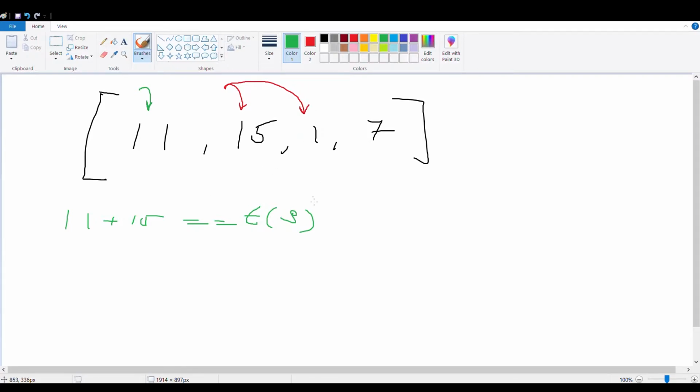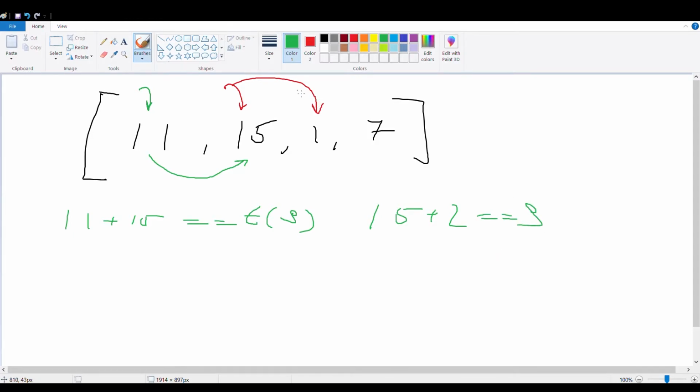11 plus 2 is equal to 13, so that's not going to be it. 11 plus 7 is going to be equal to 18, so that's not going to be it. Once I actually have everything figured out, I'm going to move my first pointer one step further, and my second pointer one step further. So now I'm going to be testing if 15 plus 2 is actually equal to target.